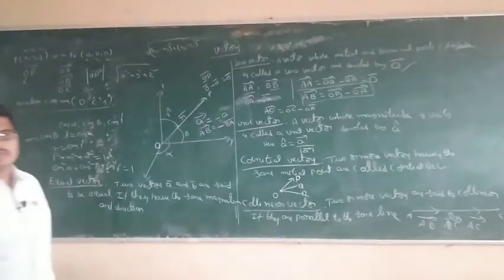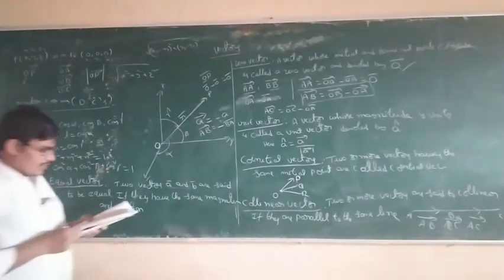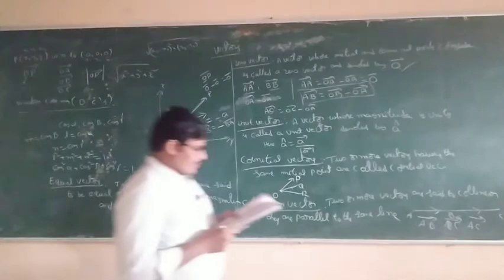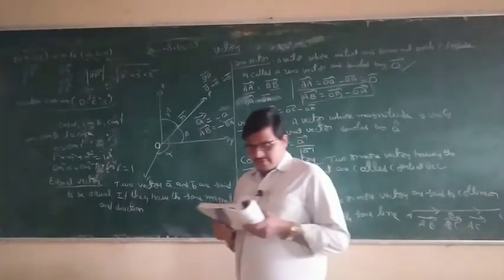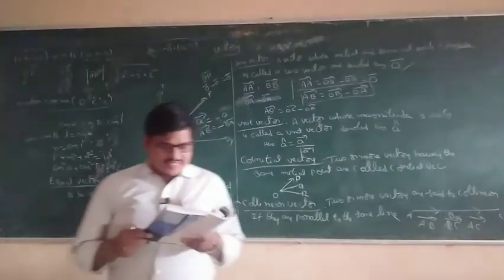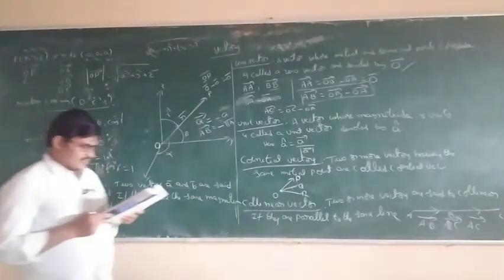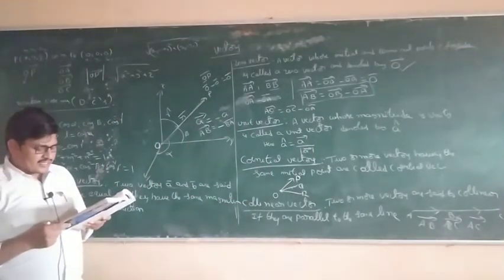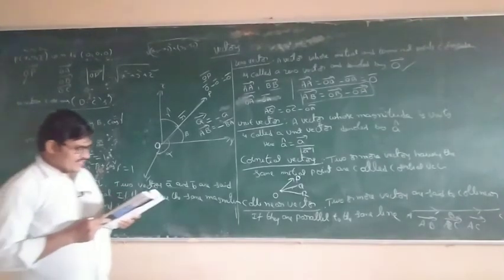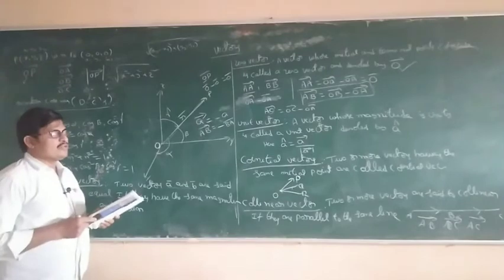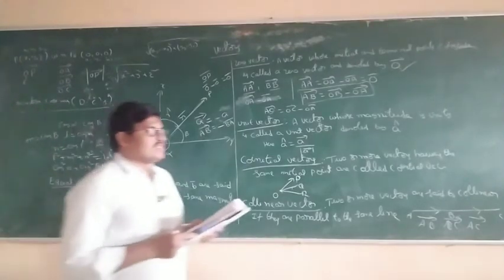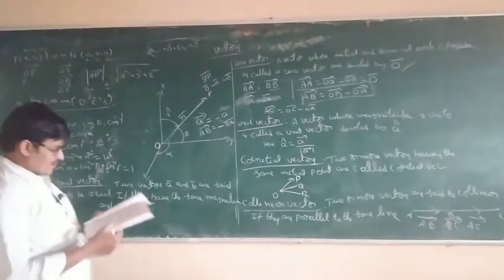A vector whose magnitude is the same as that of a given vector, but direction is opposite, is called negation of vector. Example: AB bar is equal to minus BA bar, or BA bar is equal to minus AB bar. This is the negation of vectors.